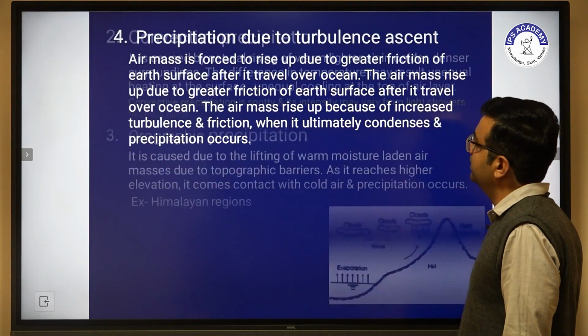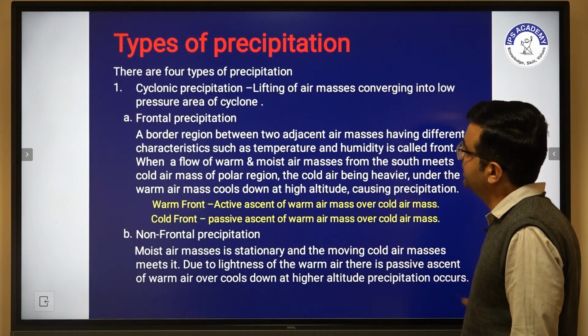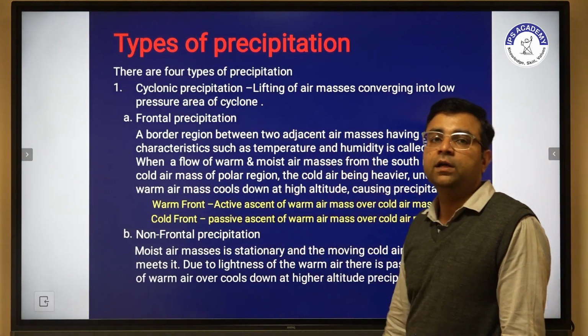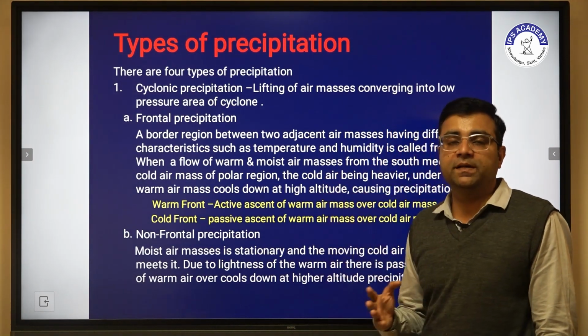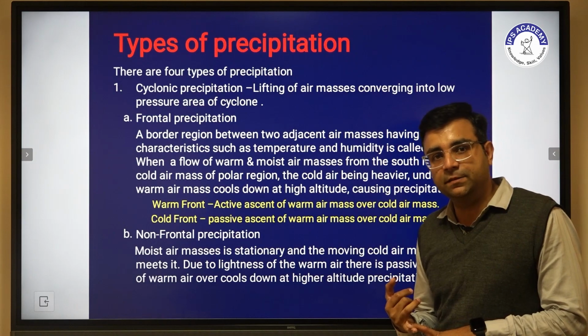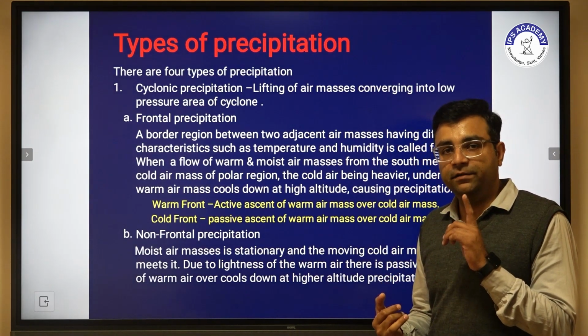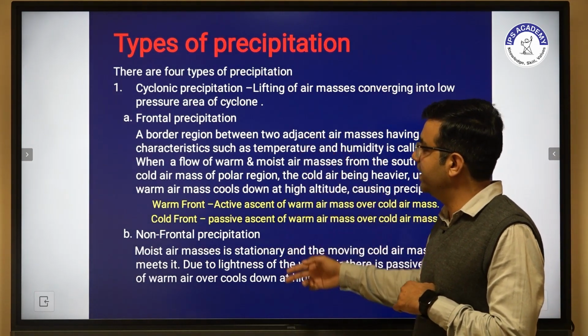So previously we discussed which types of precipitation there are. There are 4 types of precipitation. First is cyclonic precipitation, which we further subdivide into 2 parts.